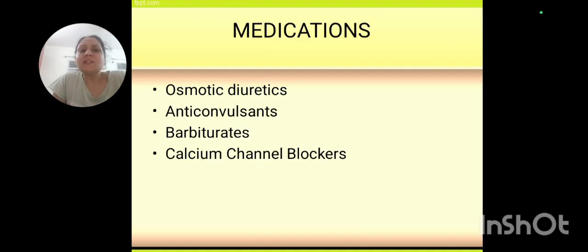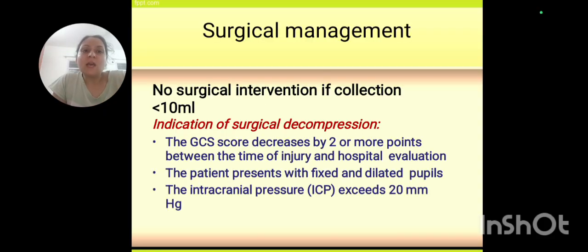And of course you understand osmotic diuretics, anticonvulsants, barbiturates and calcium channel blockers are basically given to maintain the vitals in cases of head injury. Now surgical intervention or decompression is done when there are certain indications for that. In case the GCS score is decreased by 2 or more points between the time of injury and hospital evaluation, and if the patient presents with a fixed or dilated pupil, if the intracranial pressure exceeds 20 mm of mercury,